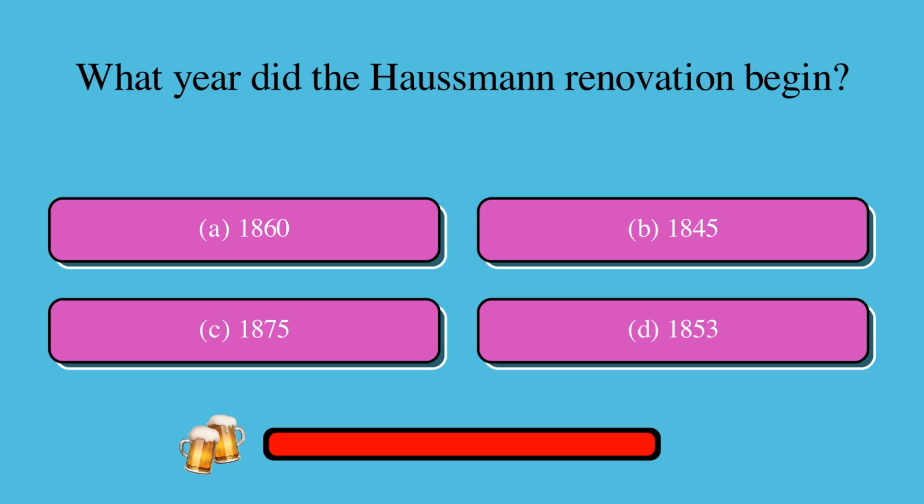What year did the Haussmann renovation begin? Is it A. 1860, B. 1845, C. 1875, or D. 1853? The correct answer is D. 1853.